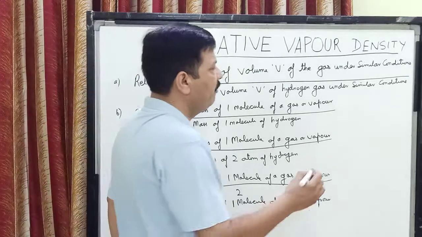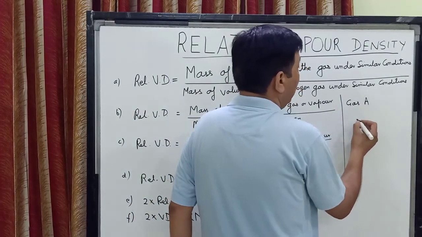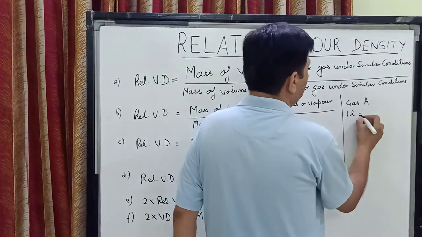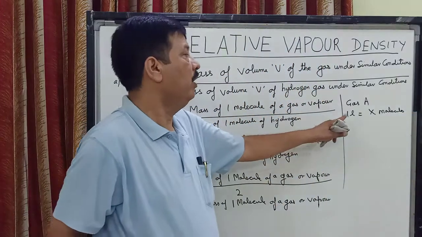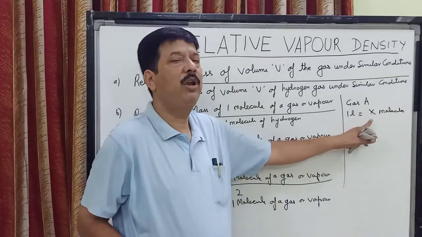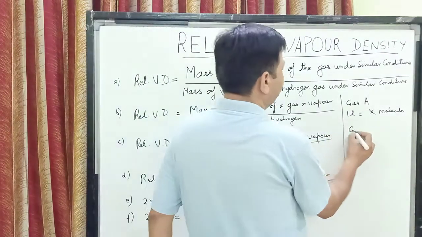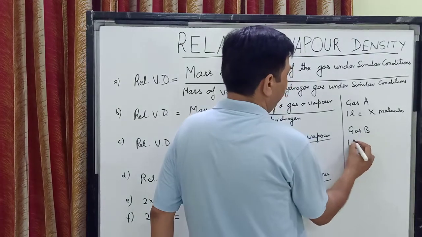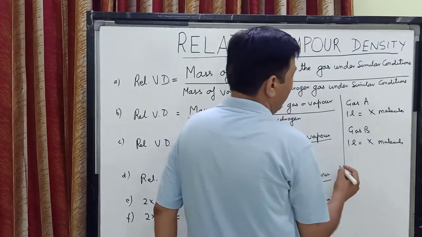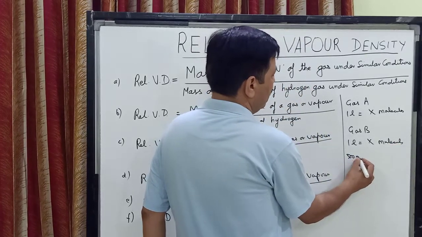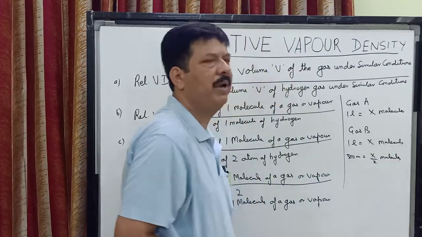That means if gas A, which is 1 liter, contains X molecules, then under similar conditions of temperature and pressure, any gas, say gas B, if it is 1 liter, will also contain X molecules. And if it is 500 ml, then it is going to contain X by 2 molecules. So this is the law given by Avogadro.